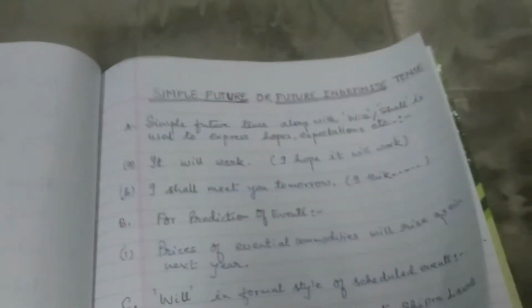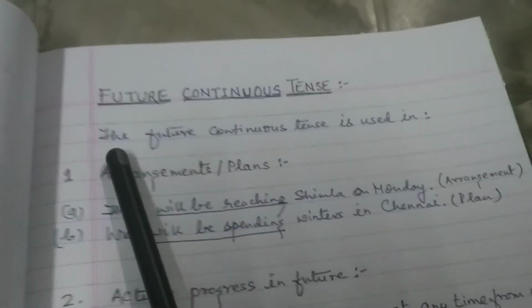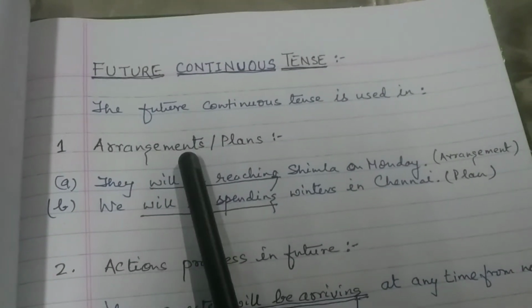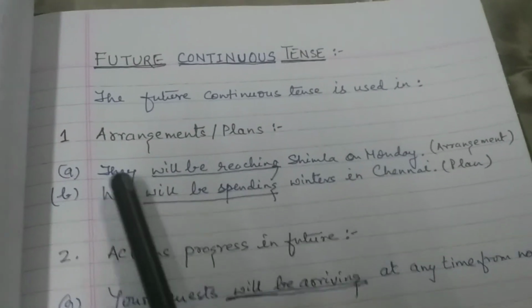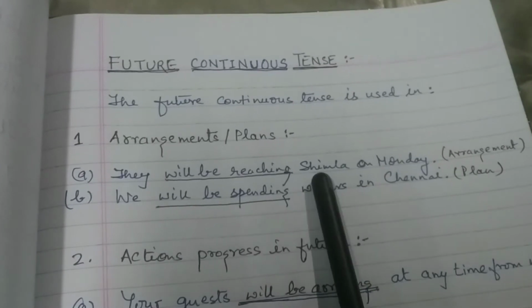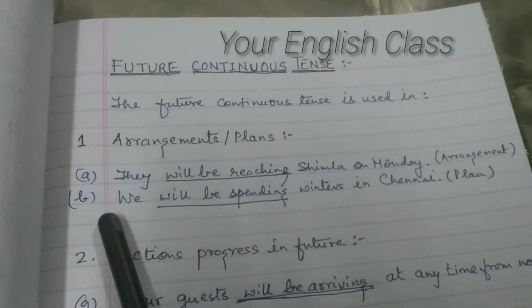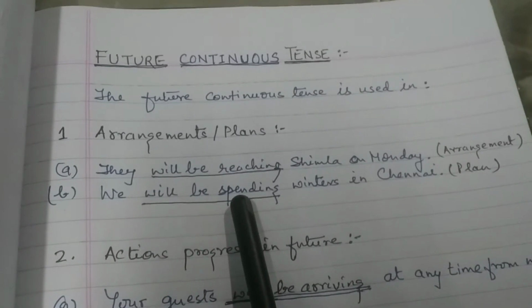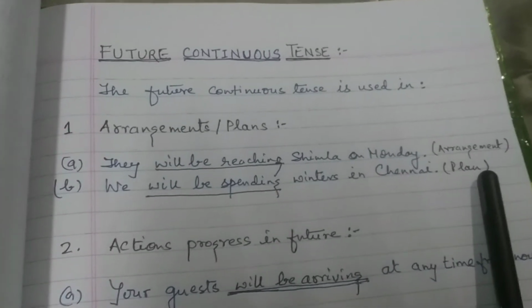My dear students, in this video we will also take a look at future continuous tense. The future continuous tense is used in describing arrangements or plans. Now let us see the example one by one. They will be reaching Shimla on Monday. So this is an arrangement. The second example states, we will be spending winter in Chennai. So this is a plan.